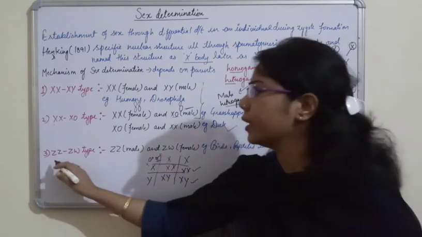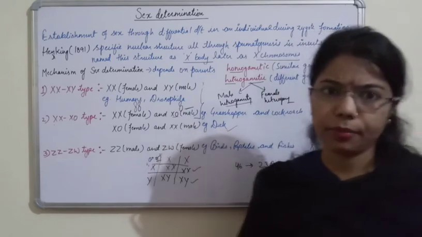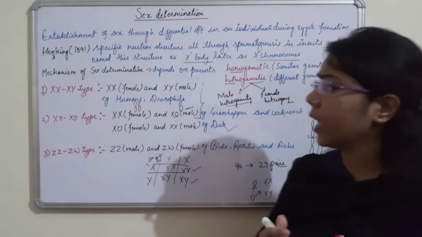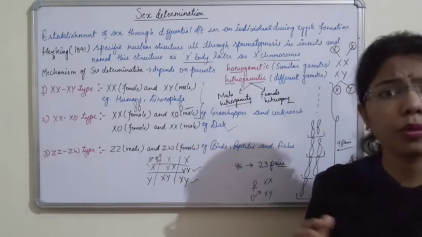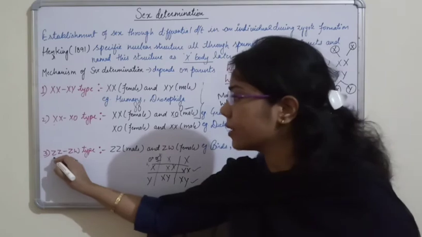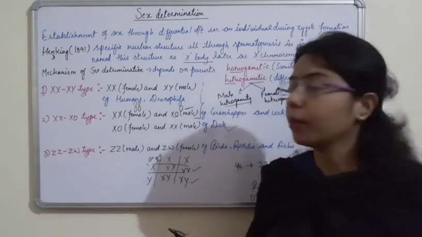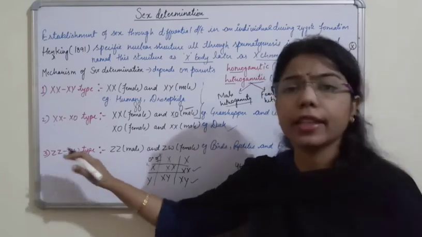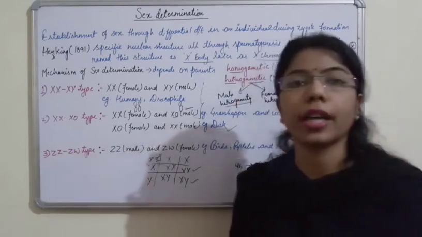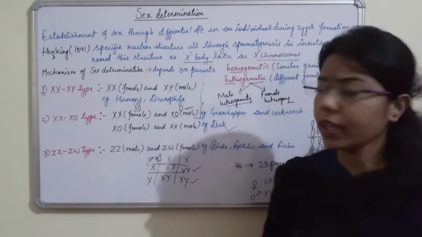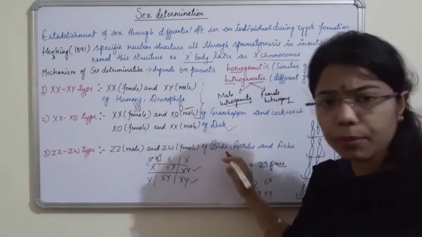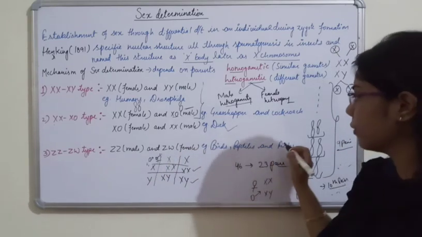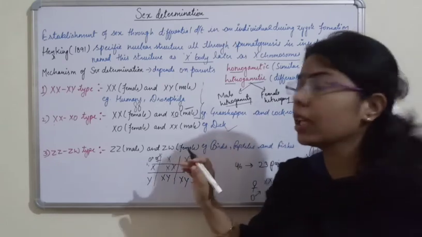Now the third one, that is ZZ and ZW type. Now see students, we will not confuse it with the XX and XY type, because for removing this confusion they named it as ZZ and ZW type. ऐसा कोई नाम नहीं होता है कि X और Z अलग अलग होते हैं. Okay, to differentiate between these two they have given the name ZZ and ZW type in the other type. Why? Because if you see examples of birds, reptiles and fishes, okay, birds की बात करें, reptiles की बात करें, fishes की बात करें, in all these things what will happen?